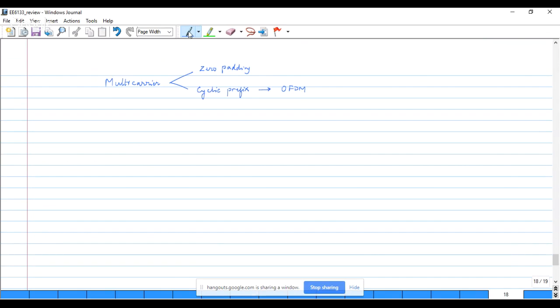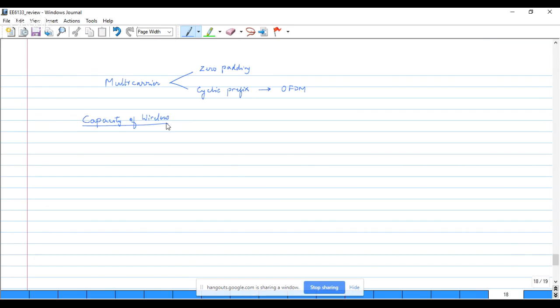The portion that was done prior to the multi-carrier was the aspect of capacity of wireless channels, a very important concept which actually leads us to the understanding and the derivation of the OFDM system.